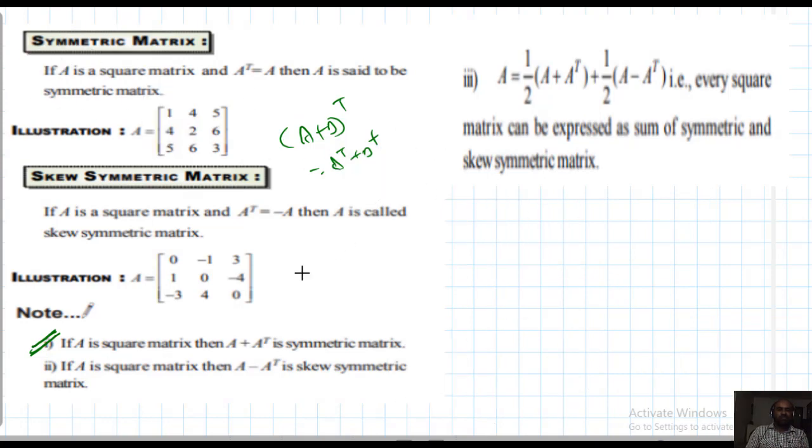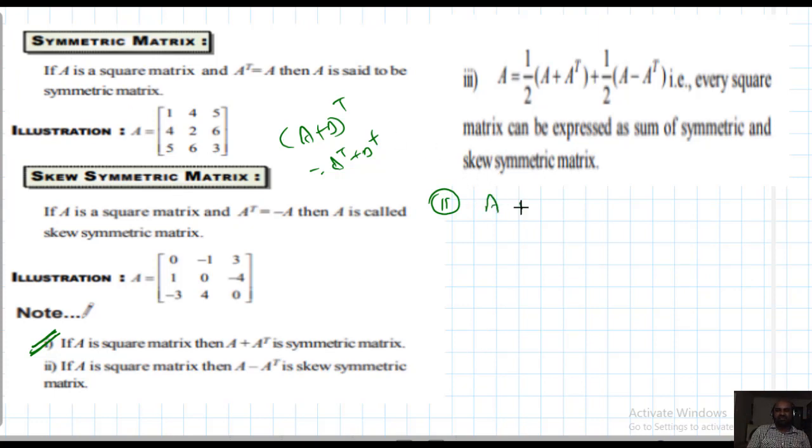Yes, students. Note 2. If A is any square matrix, then A minus A transpose is skew symmetric. A matrix K is said to be skew if K transpose equals the additive inverse of that matrix, minus K. Then you can say that it is skew symmetric. So what should we prove here? (A minus A transpose) whole transpose should be equal to minus of (A minus A transpose). Then we can say that the matrix is skew symmetric.